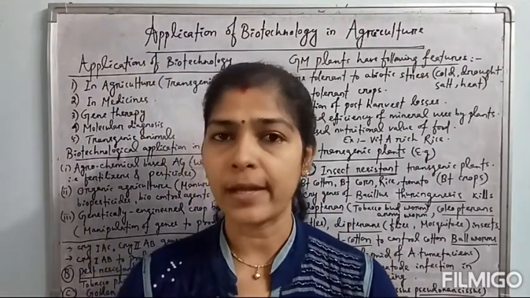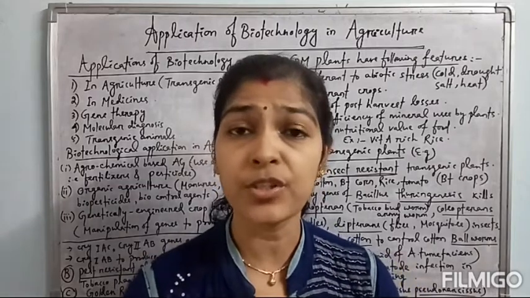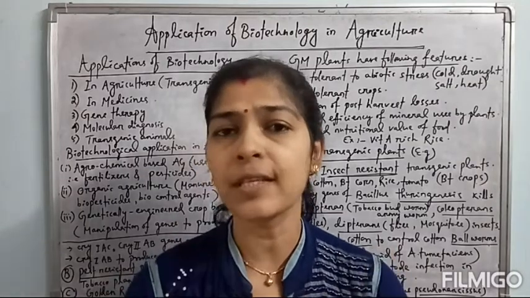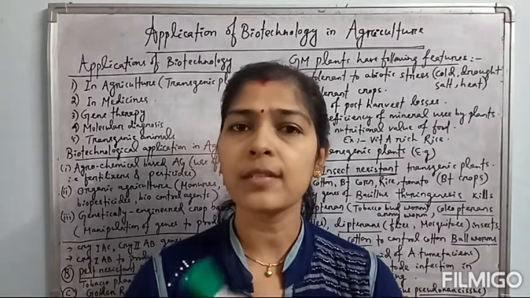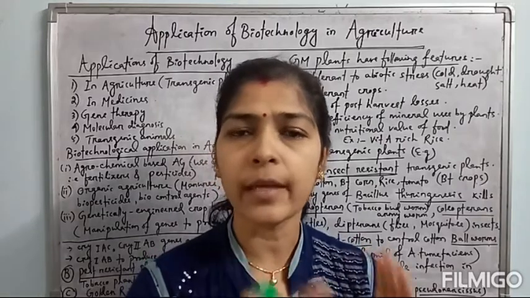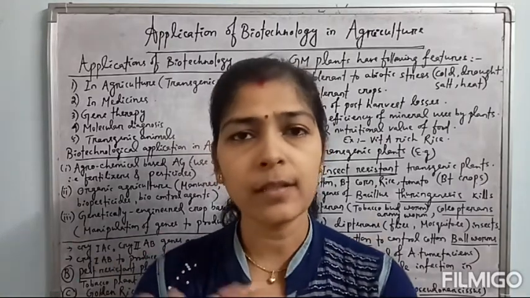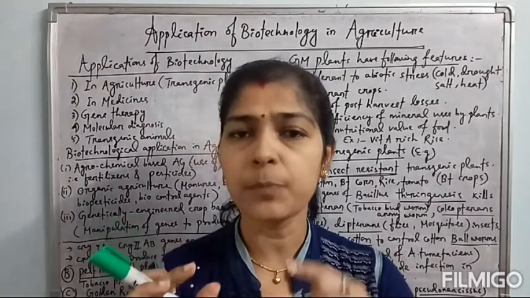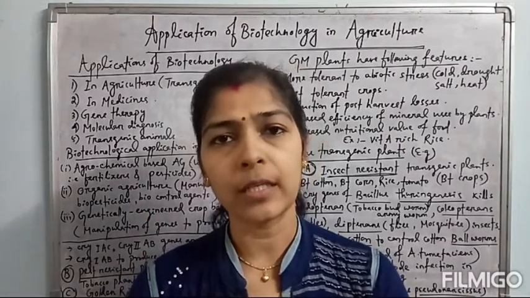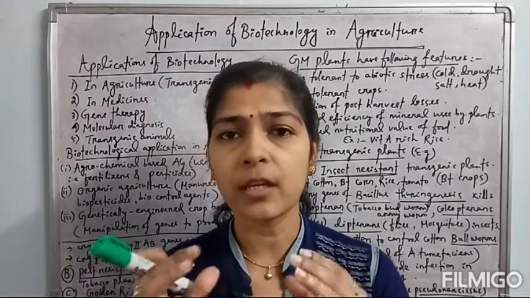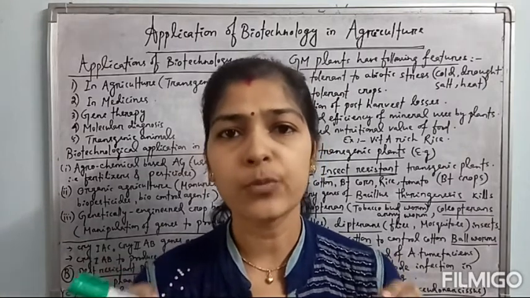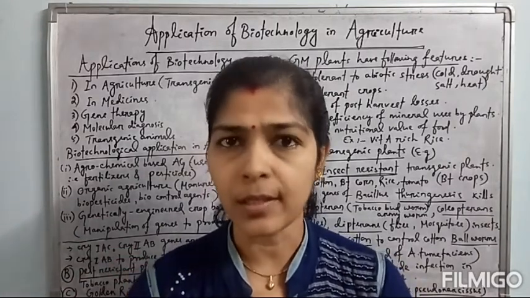See, already we have discussed last class about the Bt. Bt is the Bacillus thuringiensis bacterium. This Bacillus thuringiensis has different types of toxin genes, and these toxin genes are named as cry genes. Different types of cry genes are available, okay, and different cry genes act upon different groups of insects. They kill these insects, and this toxin is released by the Bt bacterium in protoxin form, and this protoxin is engulfed by the insects. When it comes into the alkaline pH of the gut of the insect, it is activated, and it causes cellular swelling and pore formation in the gut wall of the insect, causing death.